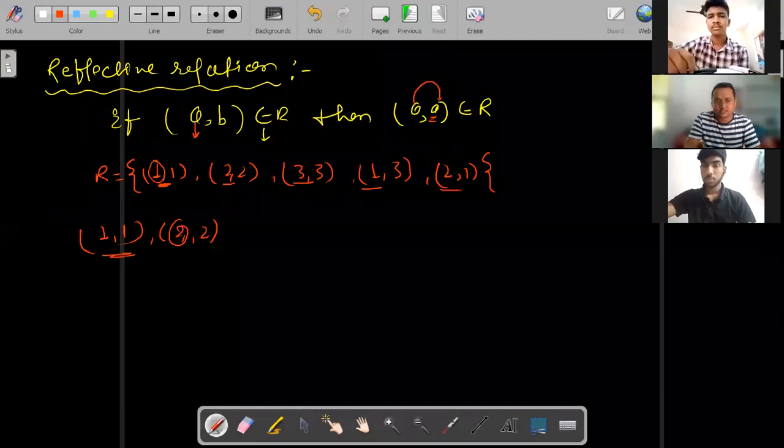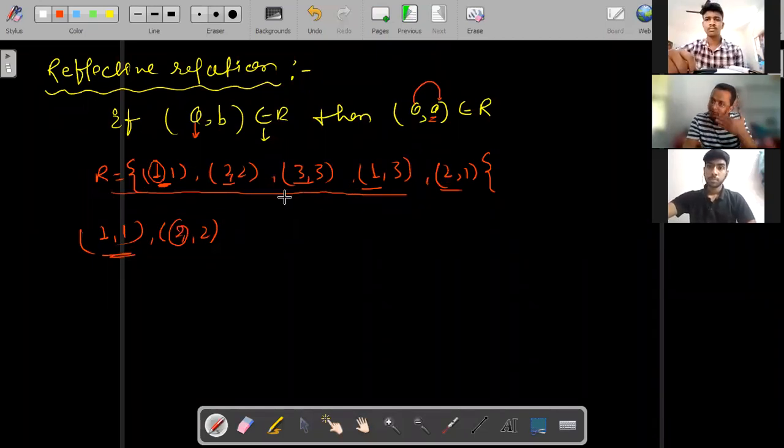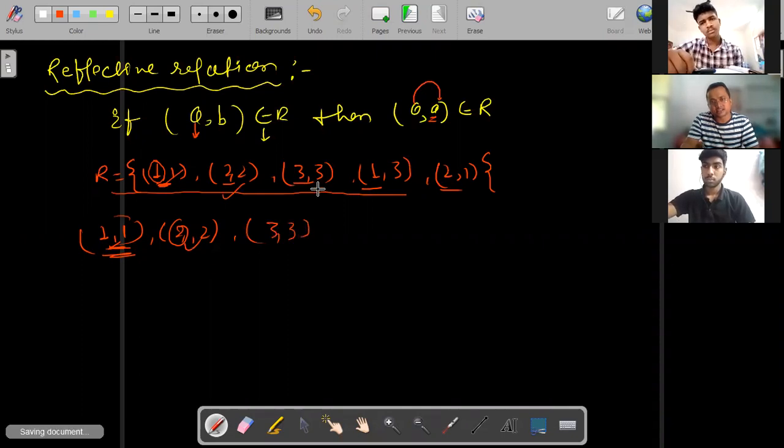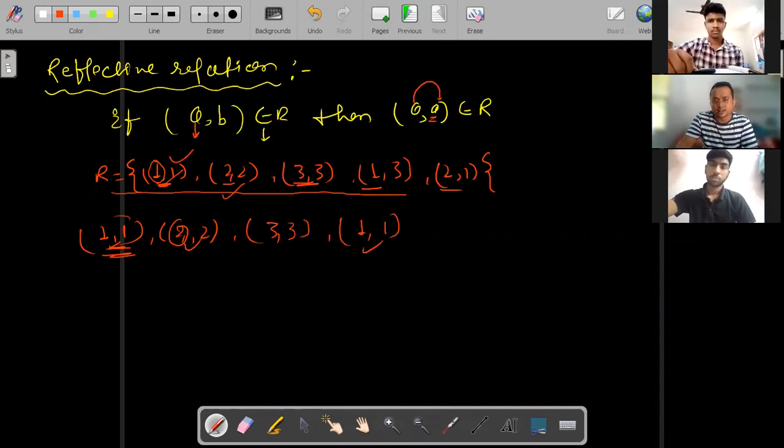The relation is already given, and whatever you are getting, you have to see this term. Is 1 comma 1 there or not? Yes, it is there. 2 comma 2, it is there. Then 3 comma 3, is it there? Yes, there. Then after 1 comma 3, means 1 comma 1, is it there? Yes, here. Then after 2 comma 1, means 2 comma 2, is it there?